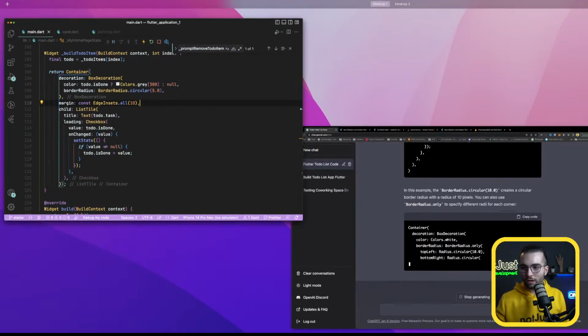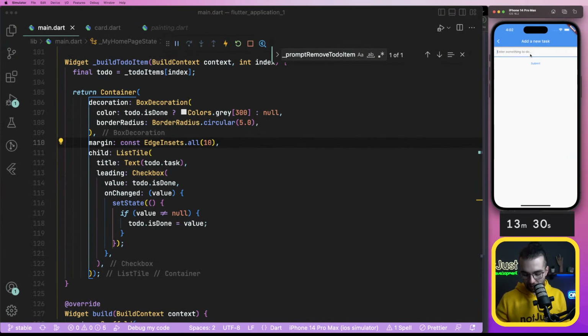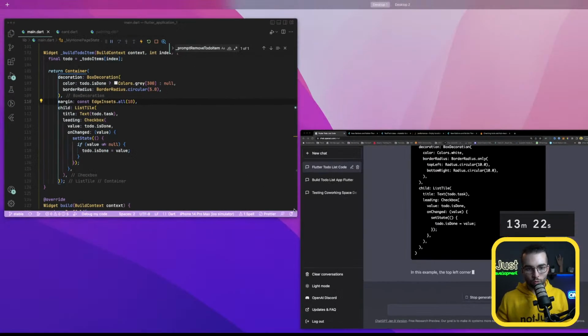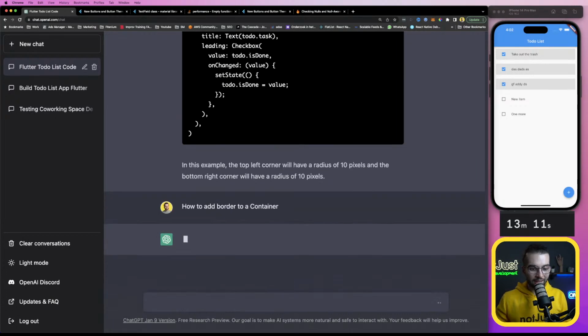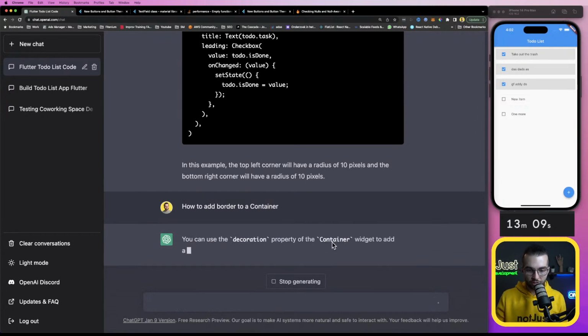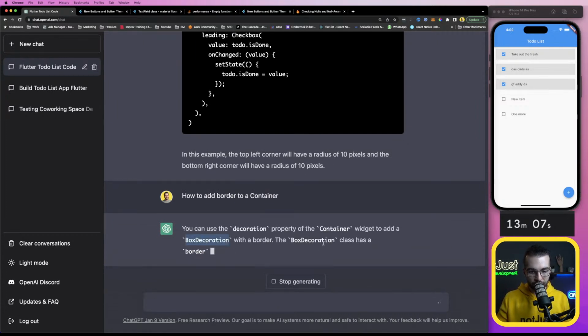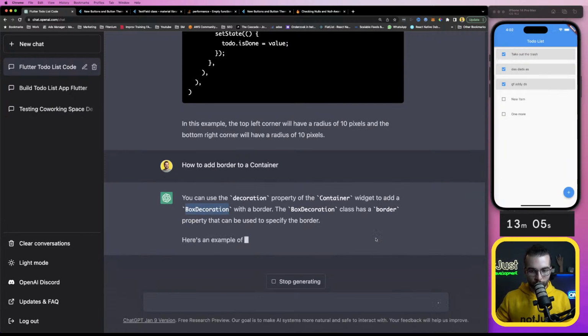And how will it look with new items? New item, submit, one more, submit. Probably I would want borders, stop generating. How to add border to a container. I guess it's also in the decoration, yes. Box decoration has a property border.